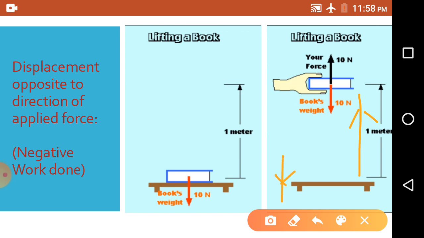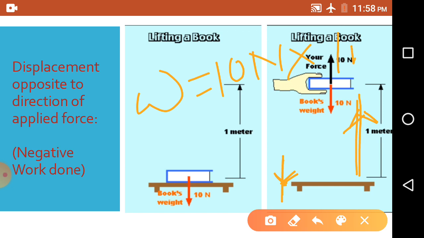So this one is the direction of force, the gravitational force, and this one is the displacement of the book. The displacement is opposite to the direction of force. So in that case we have negative work done. So here you can calculate the work done. The work done is equal to the force 10 Newton into 1 meter.